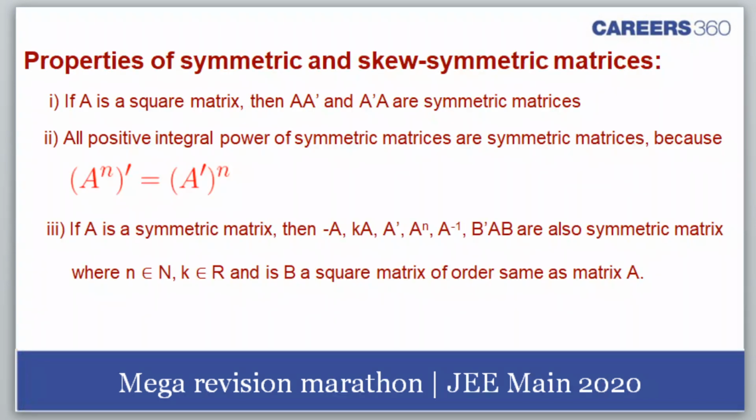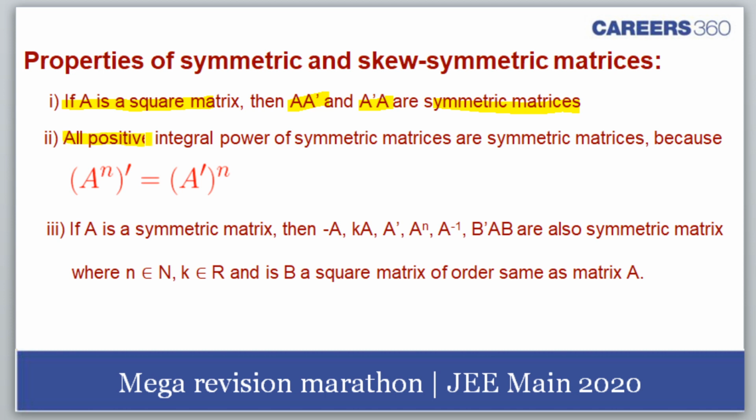So what do we have after this? Properties of symmetric and skew symmetric matrices. So what are the properties? Let's say in this case we'll highlight that if A is a square matrix, then A plus A dash are symmetric matrices. Okay.